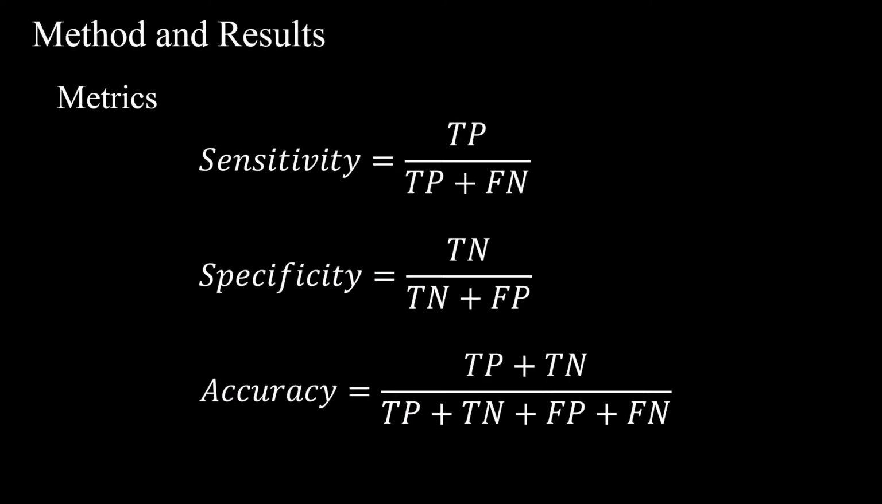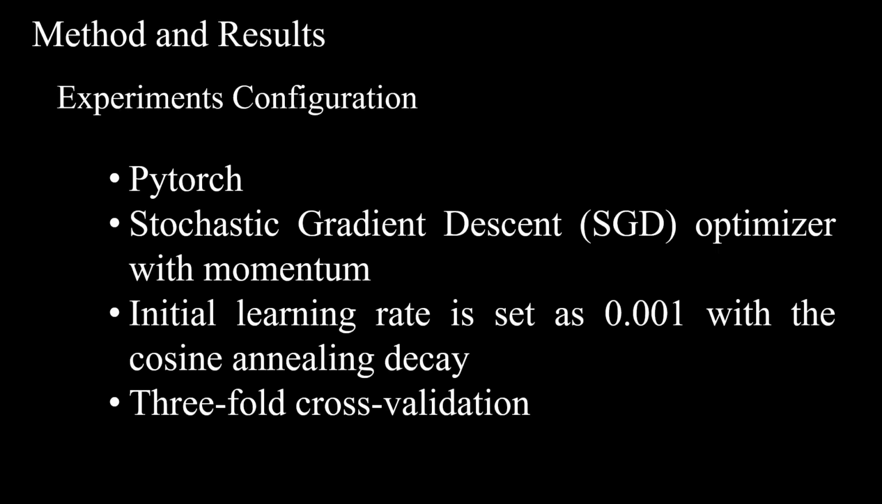Then, I will report our experimental results. In our paper, we present three metrics, including sensitivity, specificity, and accuracy. Our work is implemented by the PyTorch framework, and SGD with momentum is used as optimizer. The initial learning rate is 0.001 with cosine annealing decay. We use a threefold cross-validation strategy to evaluate the proposed method. More specifically, we choose two-thirds of autism subjects and two-thirds of normal subjects as training set for each fold.